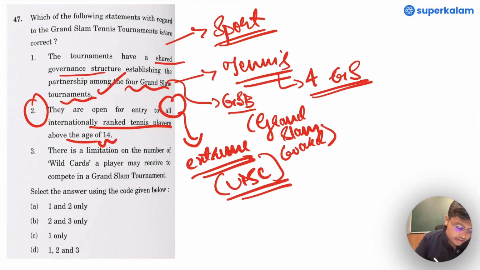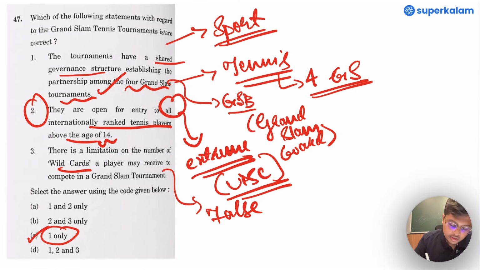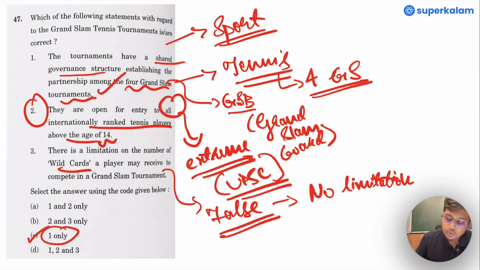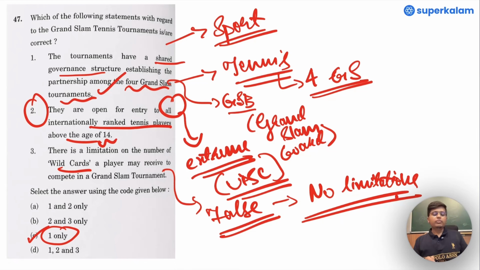If you do that, you are left with just C as the option, and incidentally it is the right option as well. But let us look into statement 3 as well. There is a limitation on the number of wild cards a player may receive to compete in a Grand Slam tournament. This is false because there are no limitations. This is written in the rule book. You can please go and check in the references that we would give.